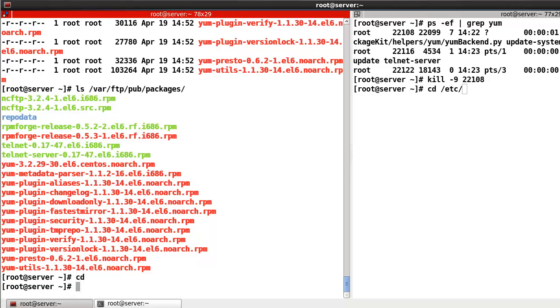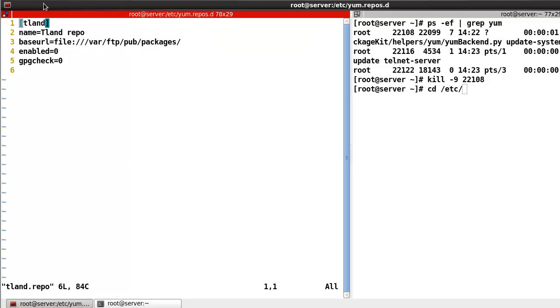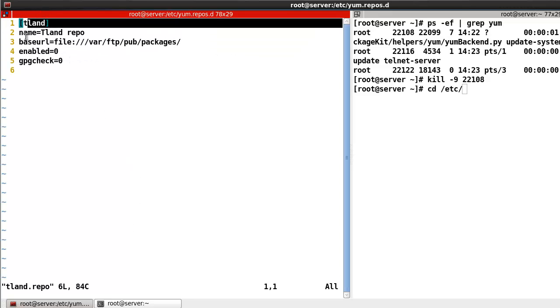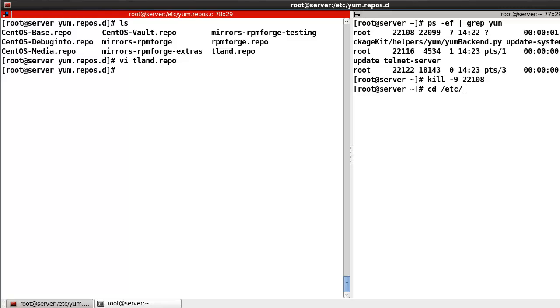And after that, okay, let's go to the yum repository. So here in my case, the repository file name will be like this. This is the repository name, and here the URL in my case is /var/ftp/pub/packages, and enabled. Okay, then let's check gpgcheck. Number 1 means enabled. It should be gpgcheck=0, like this.